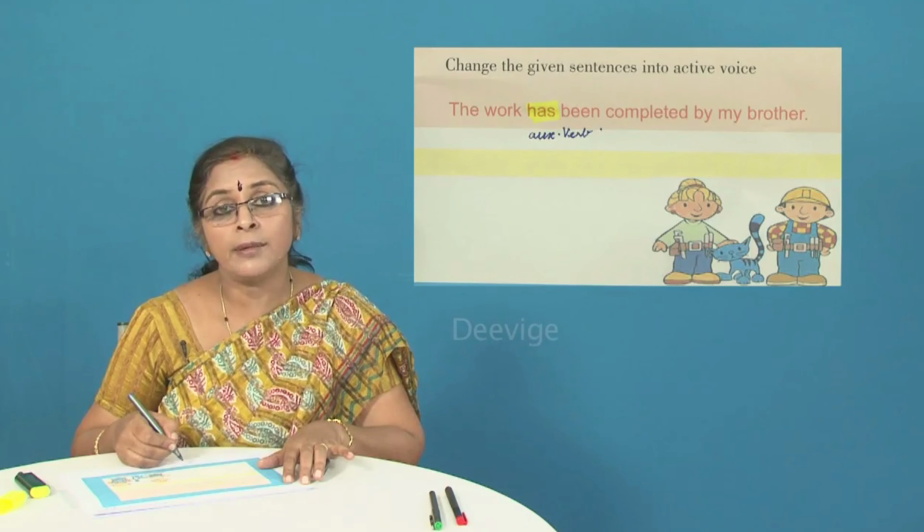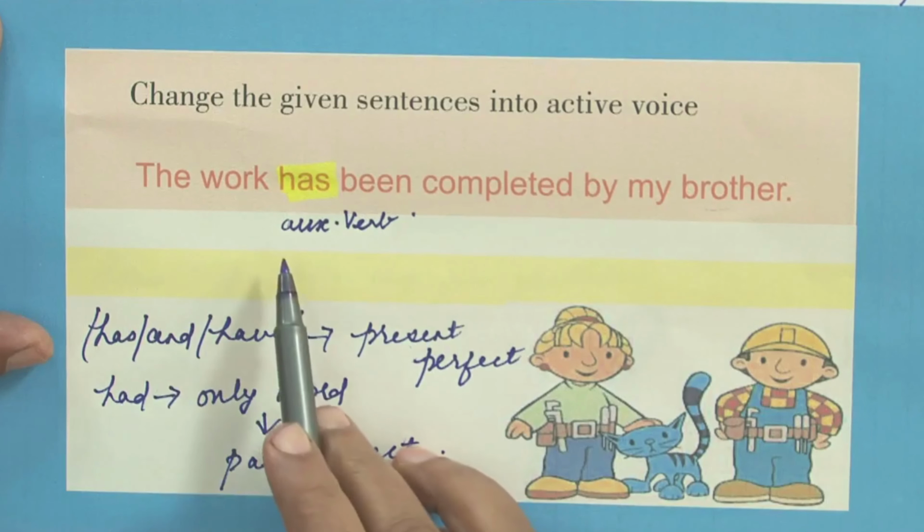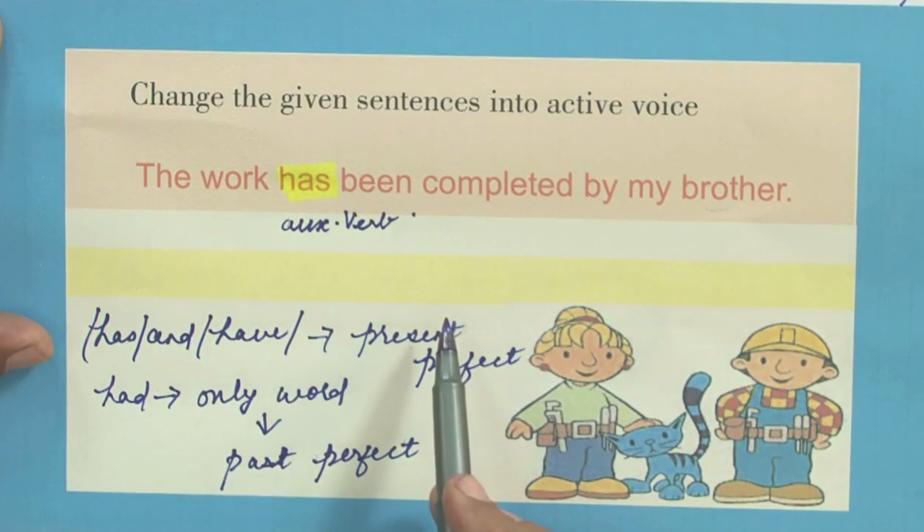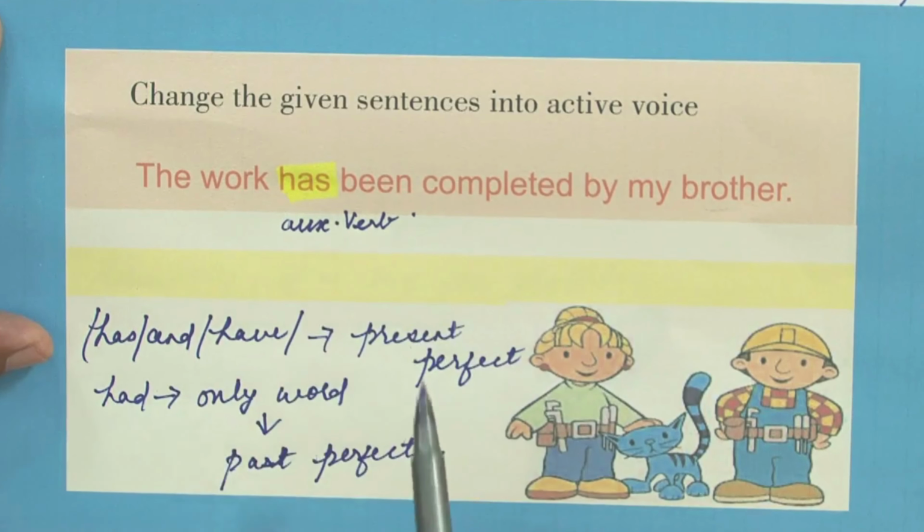So if you have to identify whether a particular sentence is in the perfect tense, you just have to look out for any of these three words: has, have or had. If you have any of these three words, then it is in the perfect tense. If you have has or have, then it is present perfect. If you have the word had, then it is in the past perfect. So you need to retain the same tense form. So the entire sentence is in the present perfect.